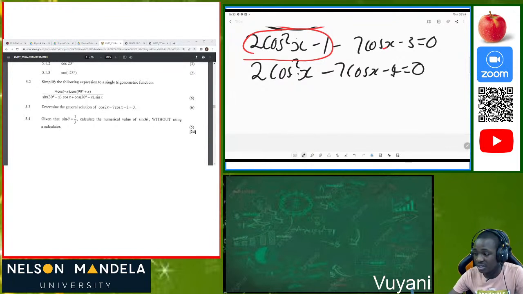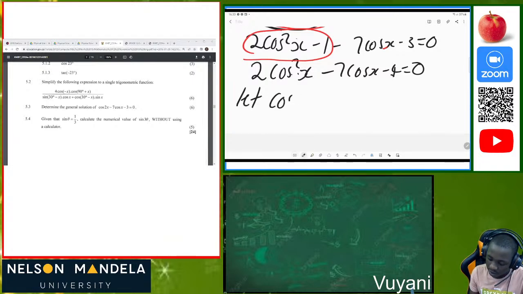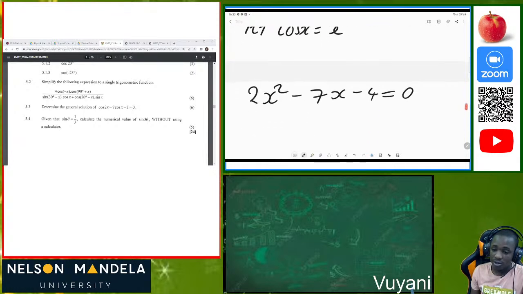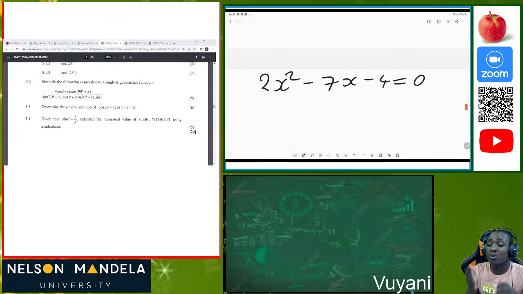If these cosines are disturbing you, I would really love to advise you that you can just say let cos of x be equal to x, because you are used to x. Then where you see cos, you replace it with x, so 2x squared minus 7x minus 4 is equivalent to 0. Then after that you find factors, or you use the quadratic formula.